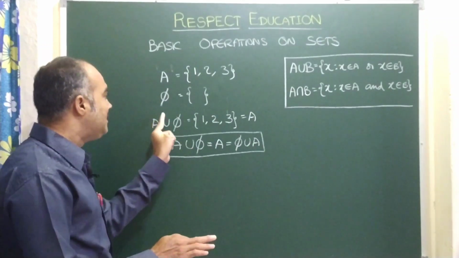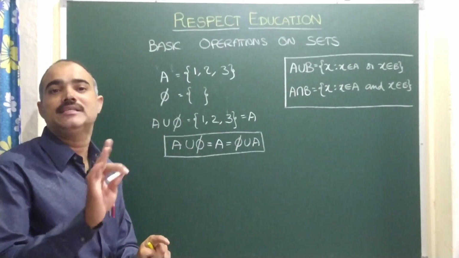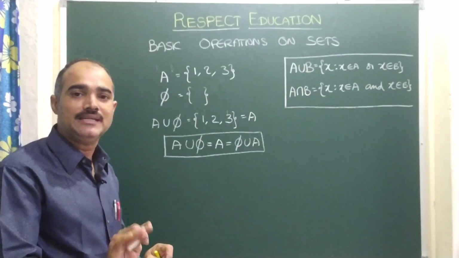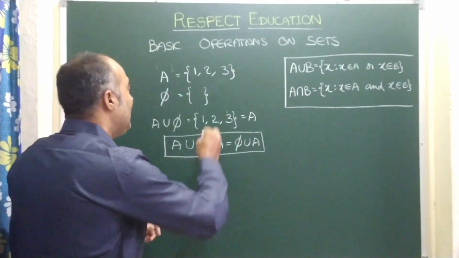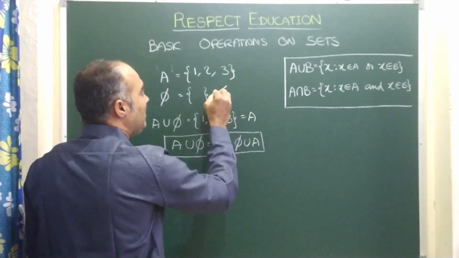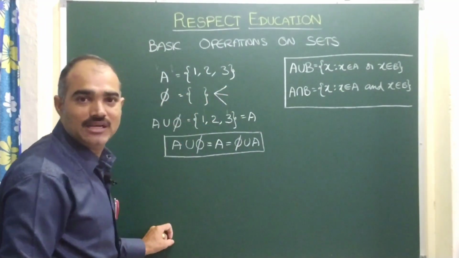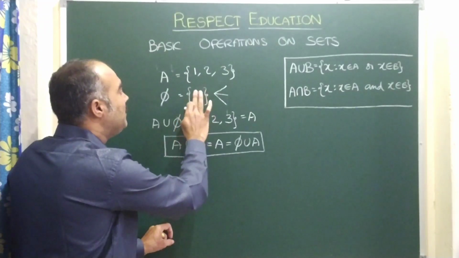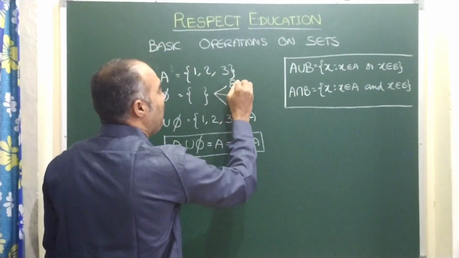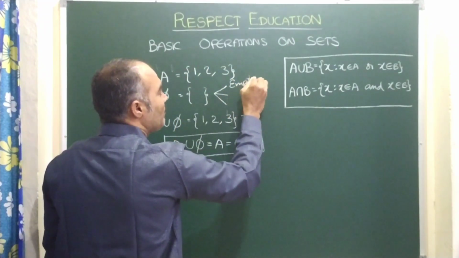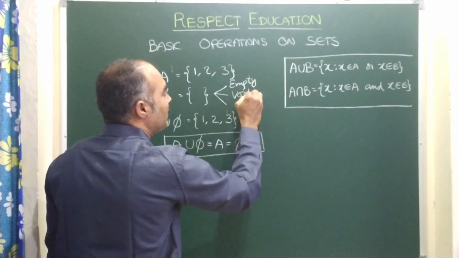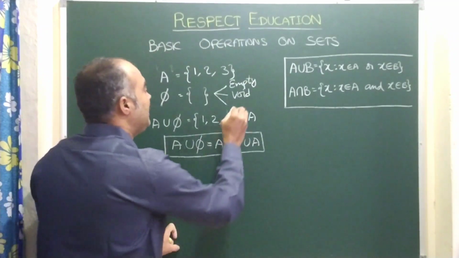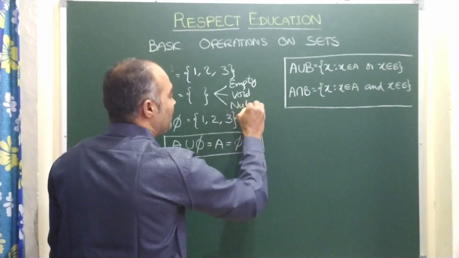Actually Phi means the empty set, and an empty set will not have any elements. Let me give you a small introduction about Phi. Phi has three names, children. There are no elements in Phi, that is called the empty set. It can also be called the void set, and also the null set.